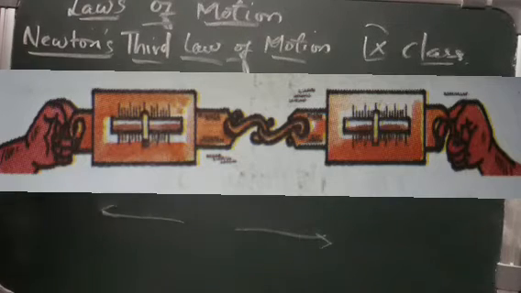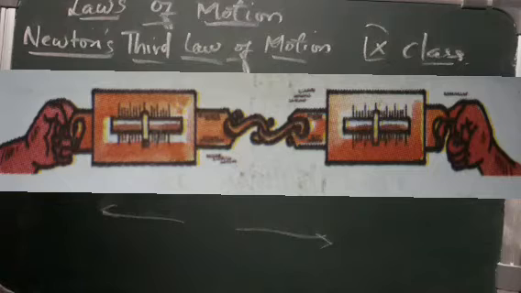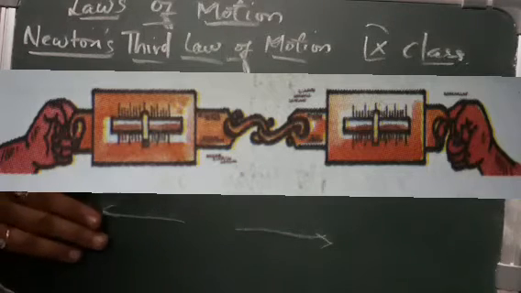Simultaneously in opposite directions, because both are pushed, one is getting pulled in one direction and the other is getting pulled in another direction. So both are having some force exerted on each other. According to Newton's third law of motion, when an object exerts a force on another object, the second object also exerts a force on the first one, which is equal in magnitude but in the opposite direction. So the two opposing forces are known as action and reaction pairs. One is called the action, the other is called the reaction.